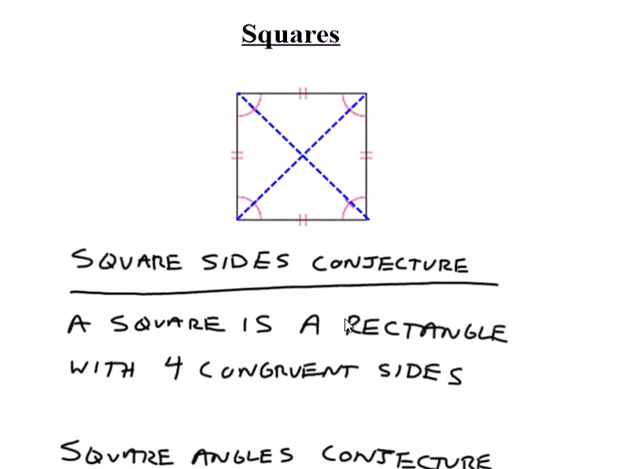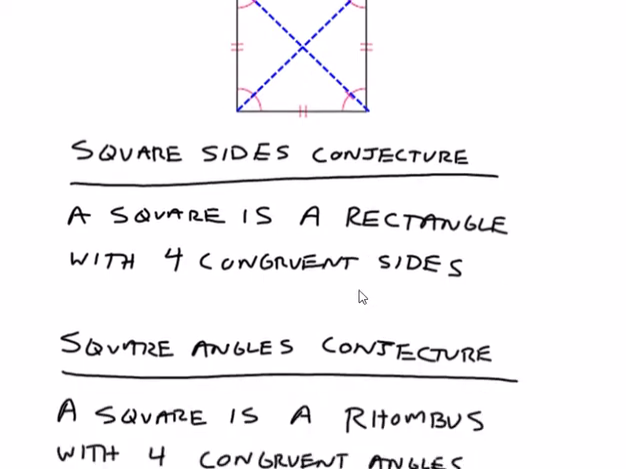All four sides are congruent. All four angles are congruent. The diagonals bisect each other. The diagonals are perpendicular. The diagonals are congruent. The diagonals bisect the angles. Everything that you've read so far is true about a square.